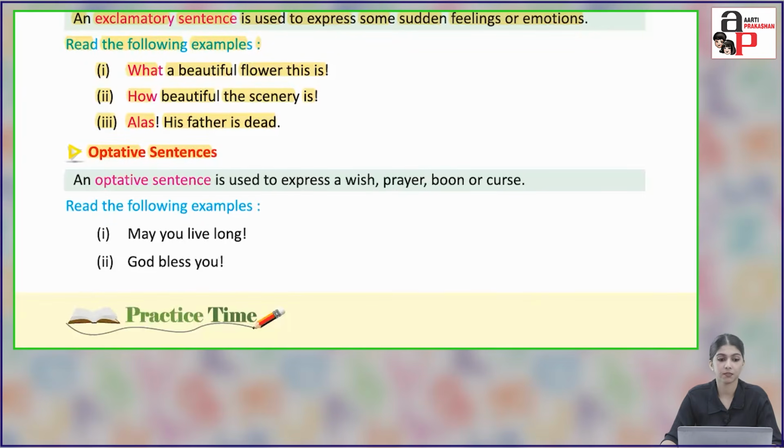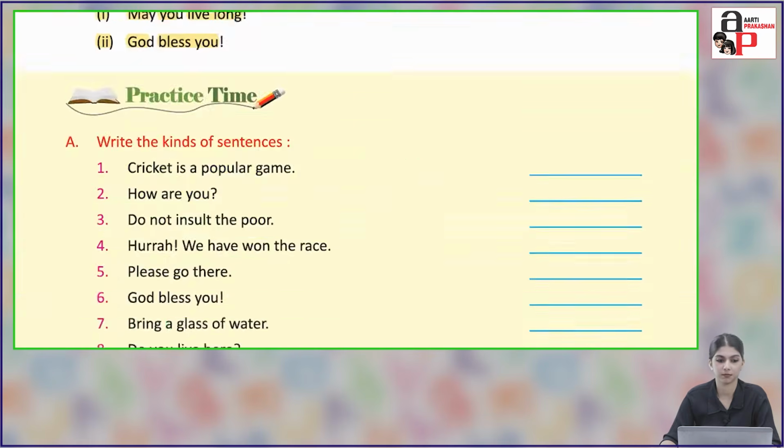Optative sentences. An optative sentence is used to express a wish, prayer, boon or curse. Boon is like vardhan and curse is shrap. Read the following examples. May you live long. God bless you. So these are some kinds of wishes.